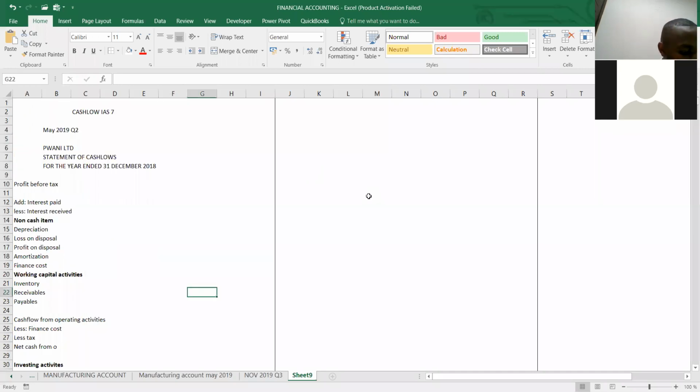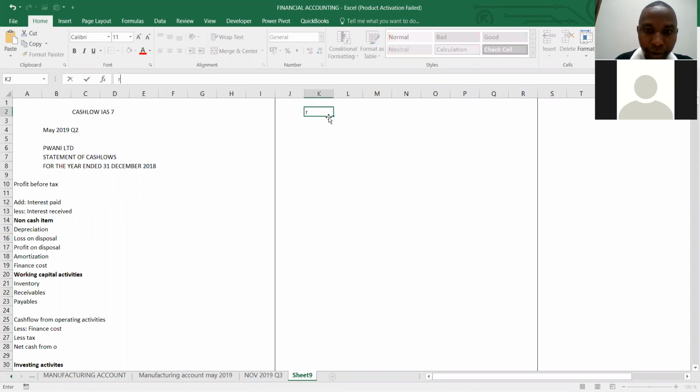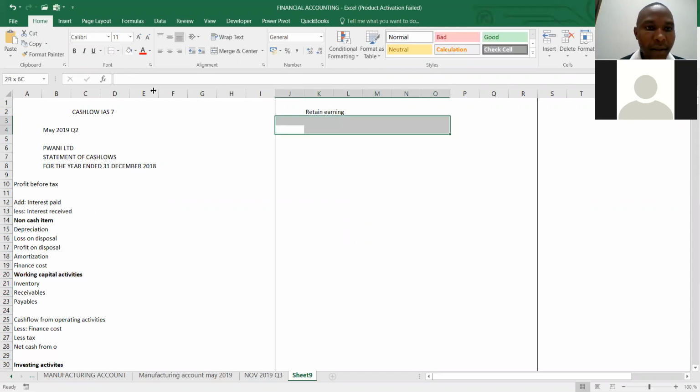So have they given us the profit before tax? Actually, they will not give it to you at all. So it is upon you to find it. So what will help you to get the profit? The profit is in the retained earnings. So you know the retained earnings account is what will help you to get the profit. Retained earnings account. So let me open my retained earnings account.